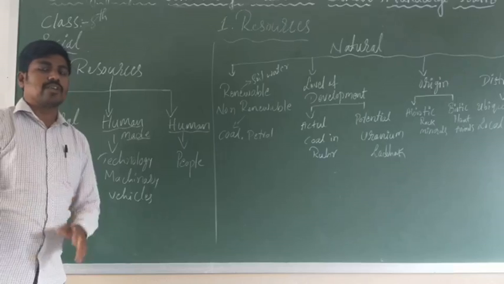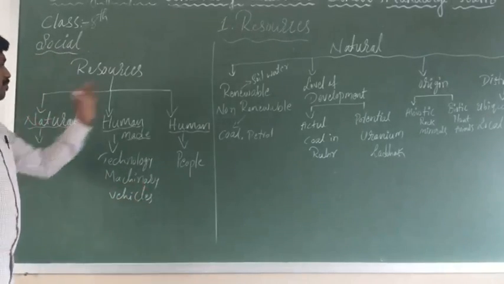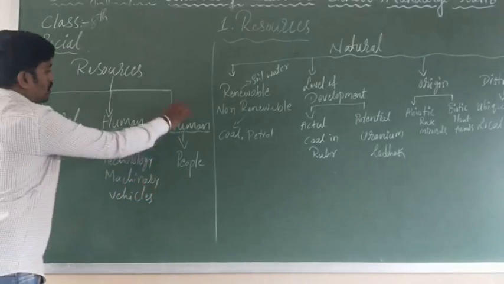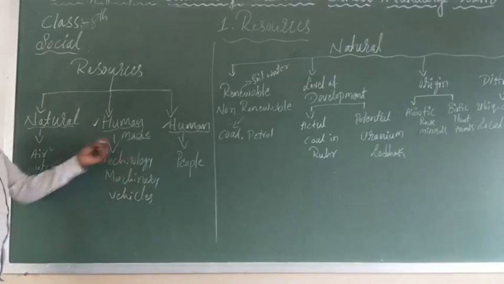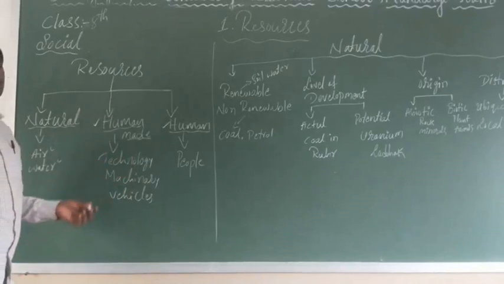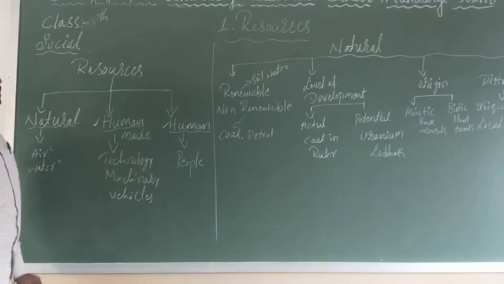I have already explained this in detail in the previous class, so I don't need to explain human as a resource and human-made resources again, because you know that human-made resources means what is made by humans.